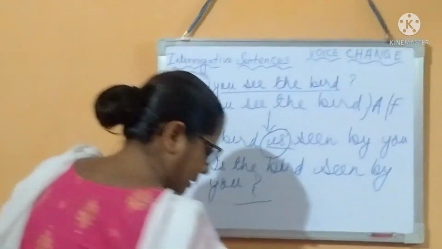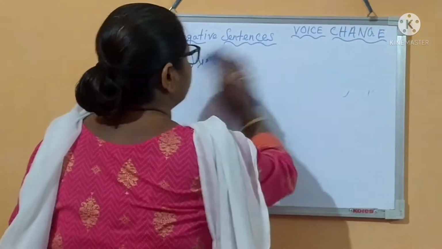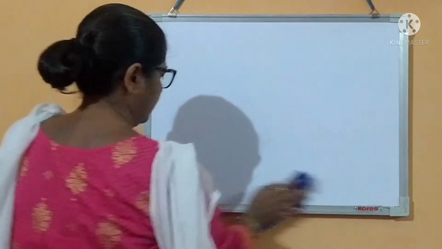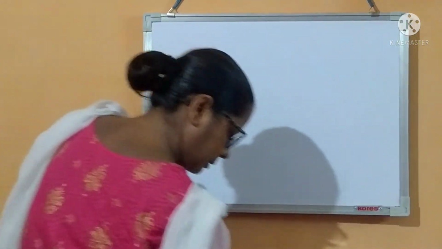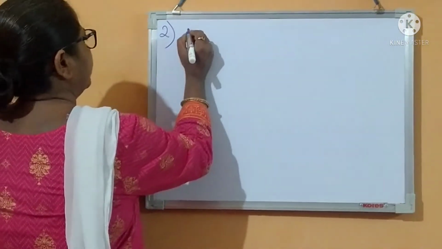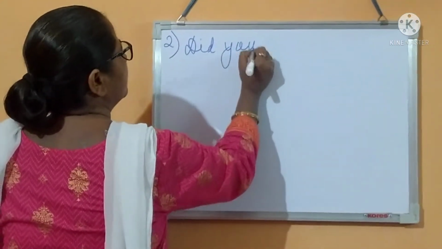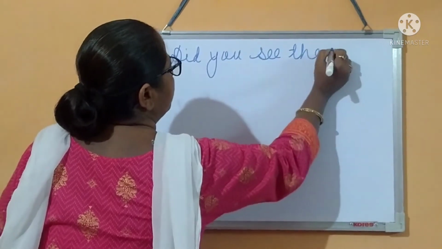Now let me do a few sentences. See the next question. Did you see the man?